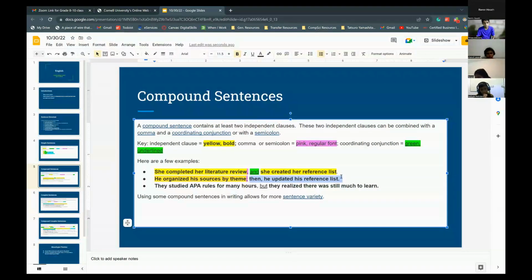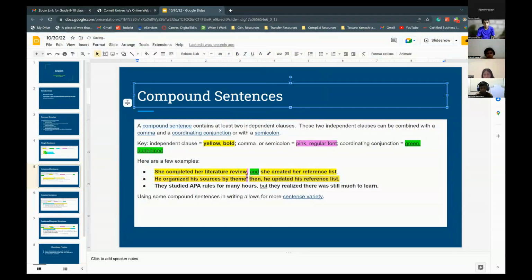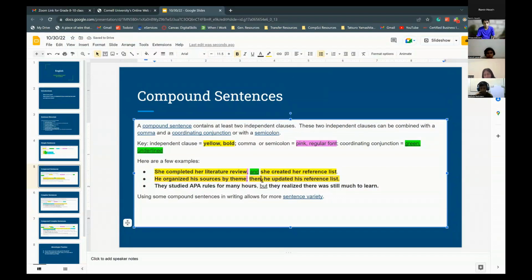Our then actually would not be in green color. It's also yellow color. Yes, so this whole part would be yellow. The reason that this wouldn't necessarily be highlighted green is because green is supposed to be a coordinating conjunction, and then is more of like a, I guess, what's the term for it? Comma in the sentence.